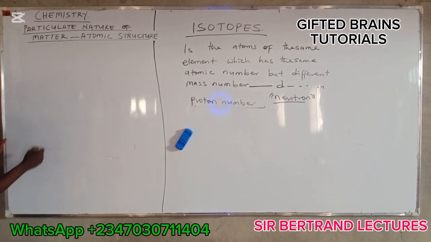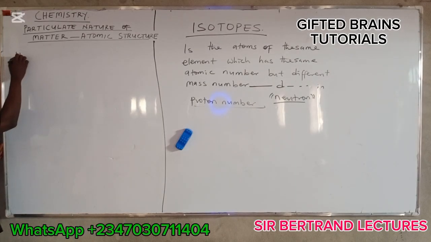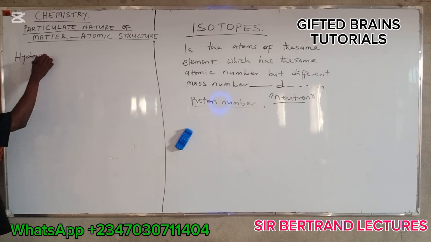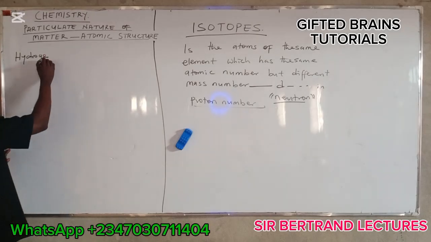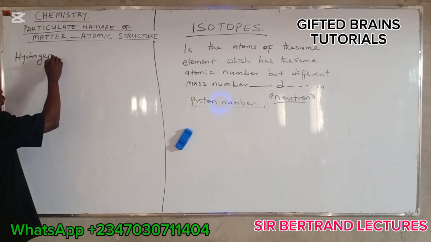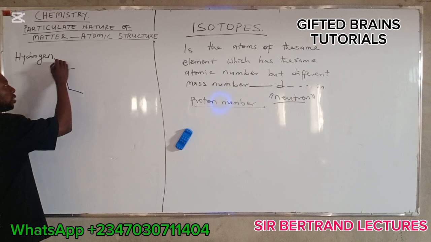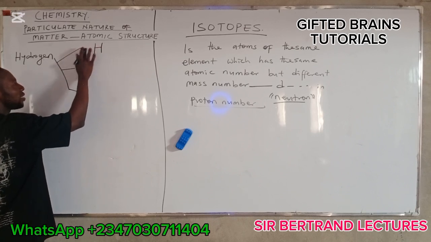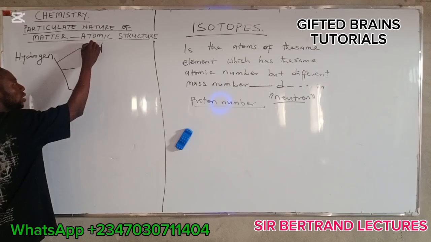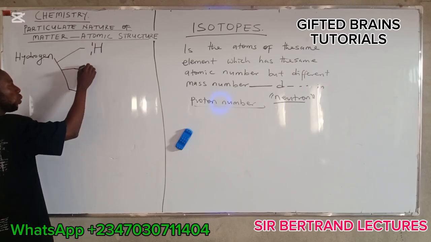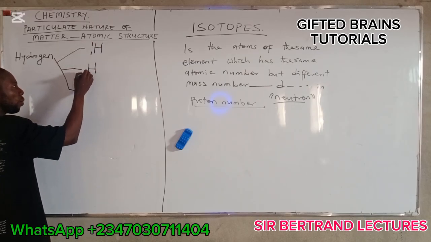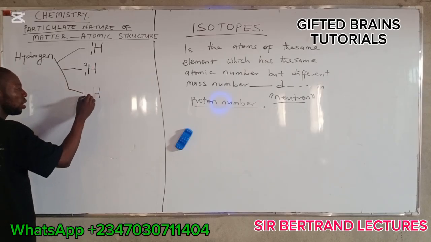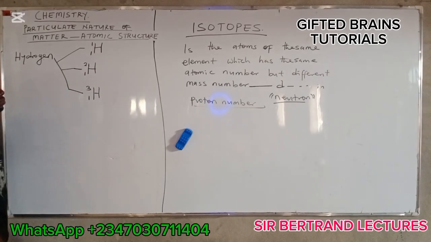Atoms that exhibit isotopy. Number one is hydrogen. We have 3 isotopes of hydrogen. We have hydrogen 1 and 1, hydrogen 1 and 2, and hydrogen 1 and 3.